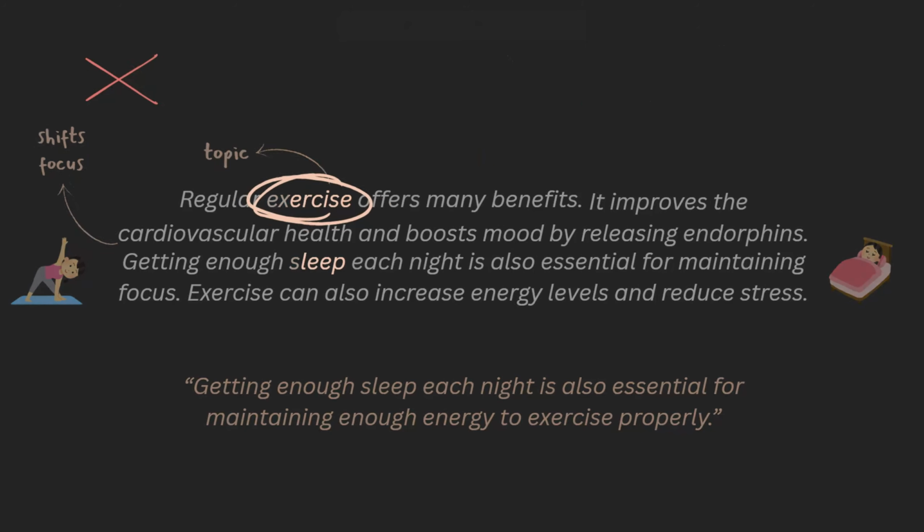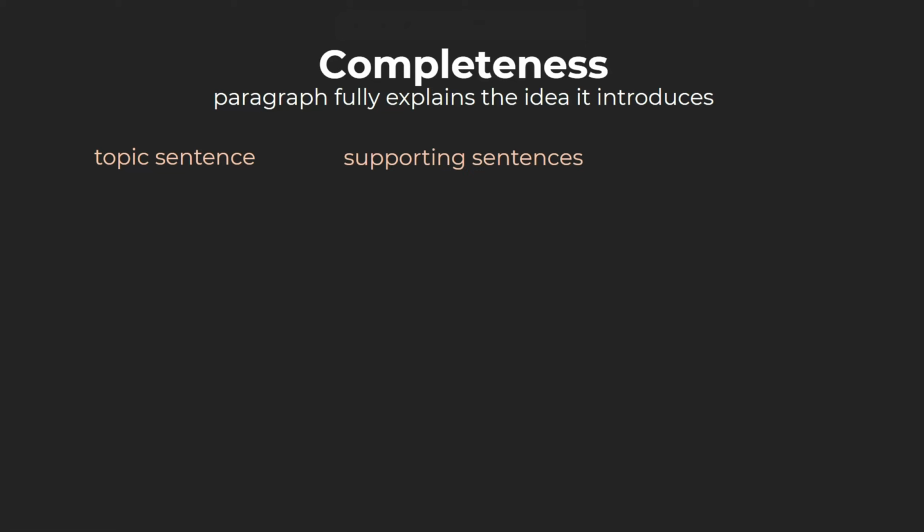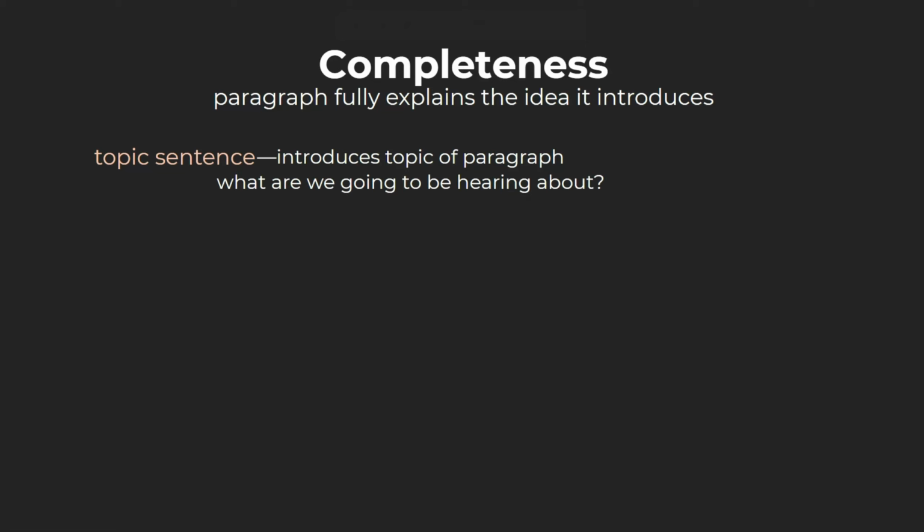Now, let's talk about completeness. A complete paragraph doesn't leave the reader hanging. It fully explains the idea it introduces. Most complete paragraphs have at least 3 parts: a topic sentence, supporting sentences, and often a concluding sentence. The topic sentence, just as it sounds, introduces the topic of the paragraph. It sets up our expectations for the paragraph. What are we going to be hearing about?